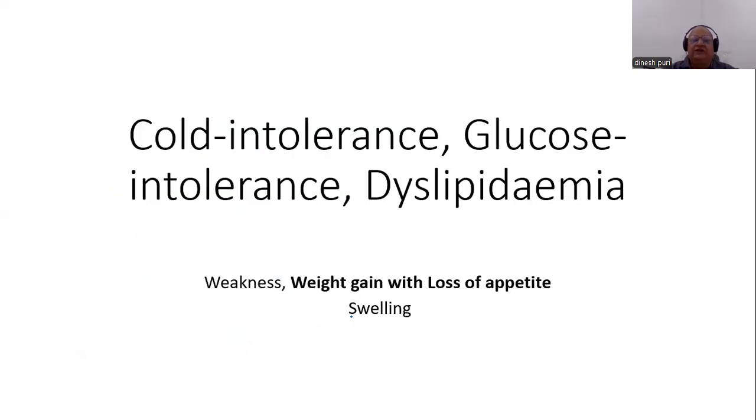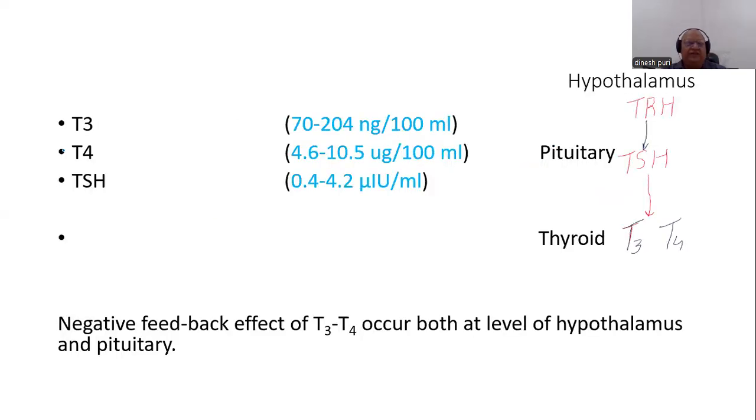We earlier considered this case of hypothyroidism with these clinical signs and symptoms, and we also found that the level of T3 was low in this patient, the level of T4 was also low, and TSH was high. So we considered that this is a case of primary defect in the thyroid gland.